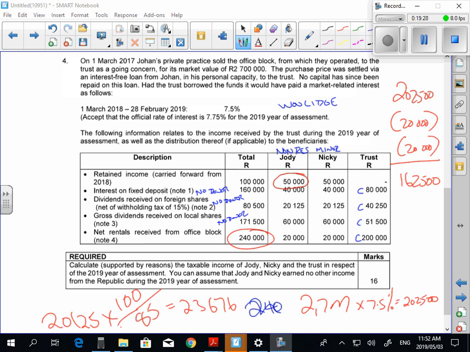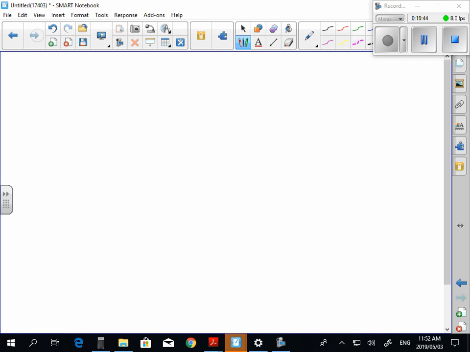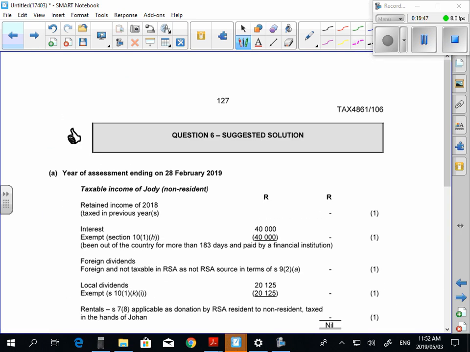Okay, so I need to just explain something. With the foreign interest, the interest that you received, the 40,000, you have to go 40 in, 40 out. So let's go into the solution and let me just do this with you. Okay, guys, it's got to look like this, because that's how tax works. It says the 40 is gross income, and then the 40 is exempt income. So there's 2 line items. If you put the dash in, you get no marks.